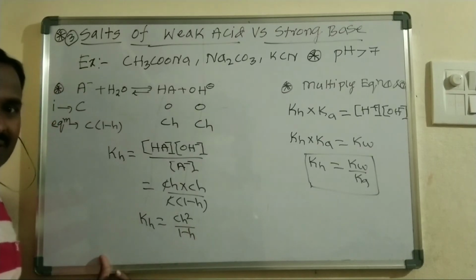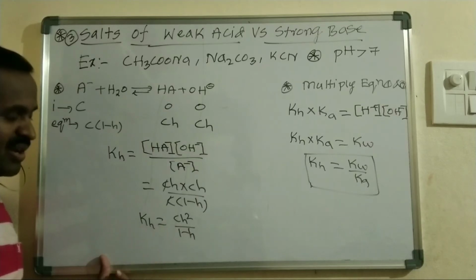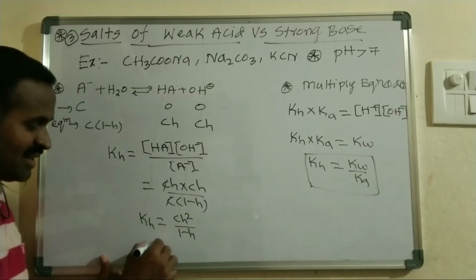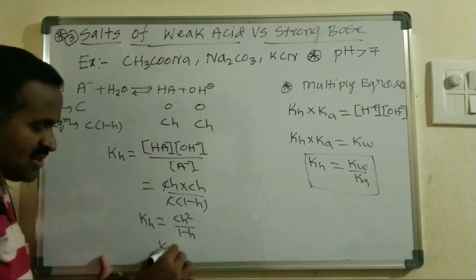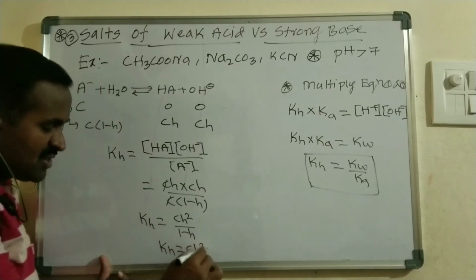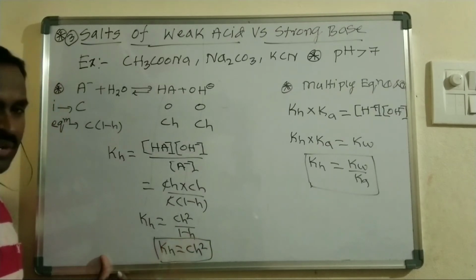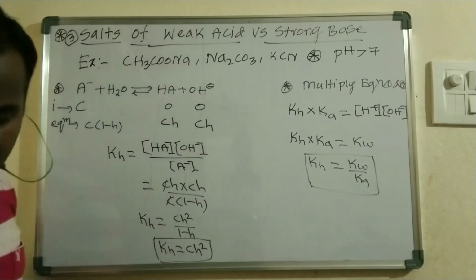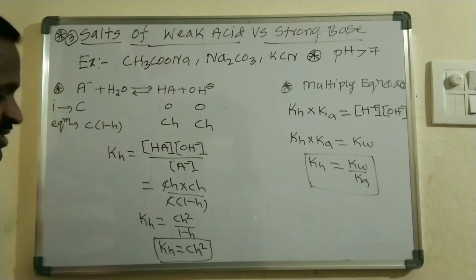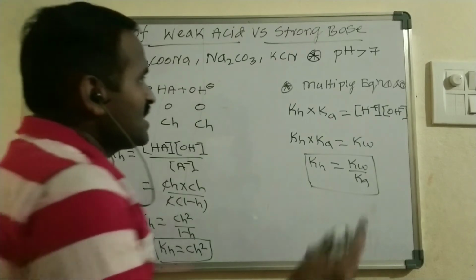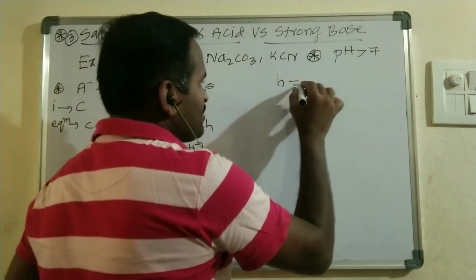h is the degree of hydrolysis. Its value is small, so it can be neglected. I will get KH is equal to Ch square, a simple expression, and the 1 minus h value in the denominator is neglected, so you will get KH is equal to simply Ch square. We can make h the subject of the formula.